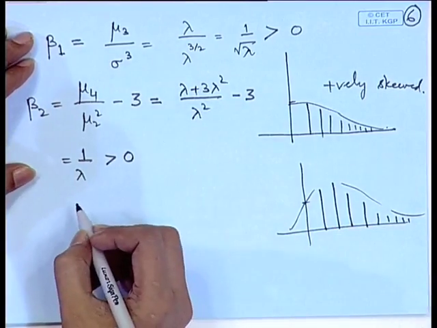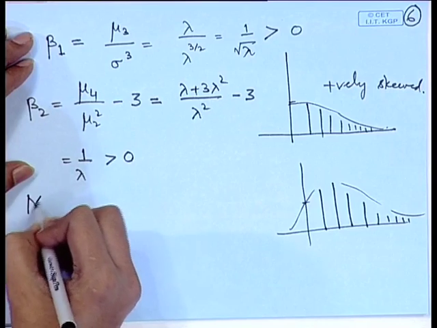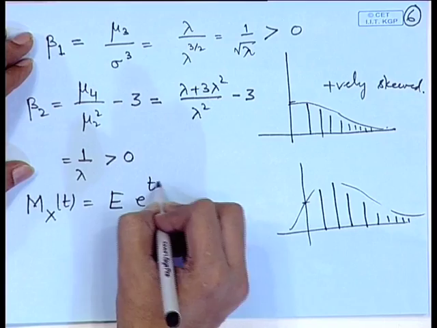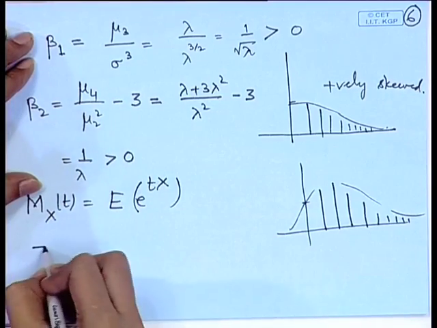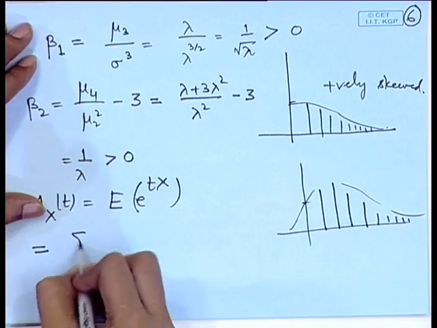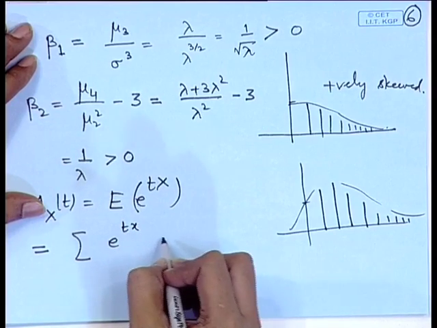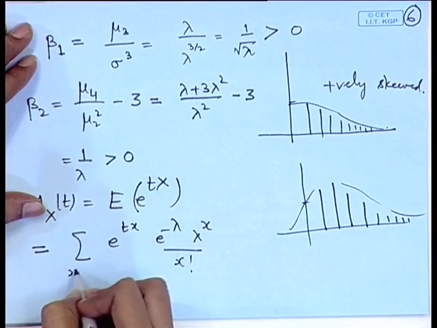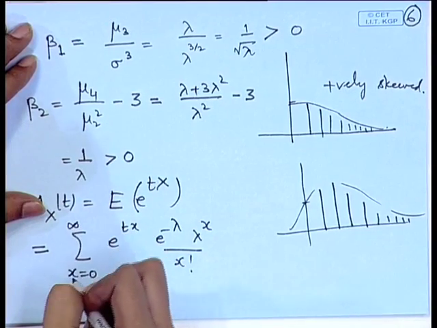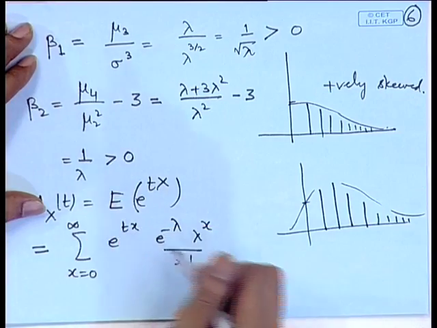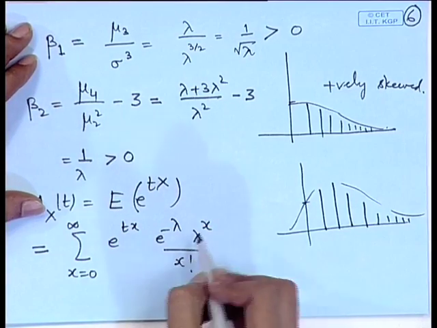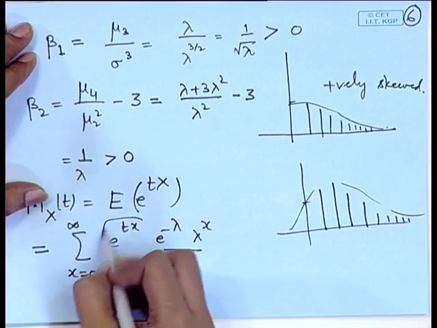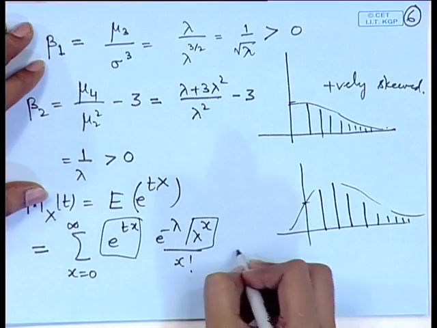We can also look at the moment generating function of the Poisson distribution, M x of t, that is expectation of e to the power t x. This is equal to the summation over x equal to 0 to infinity of e to the power t x, e to the power minus lambda, lambda to the power x by x factorial. We have already shown how the evaluations of the moments are done, that is by looking at the expansion of the e to the power lambda term. Therefore, this term should be combined with this, and we get